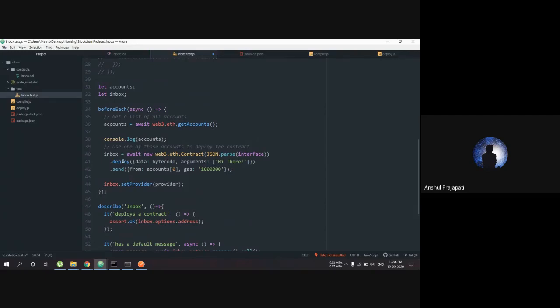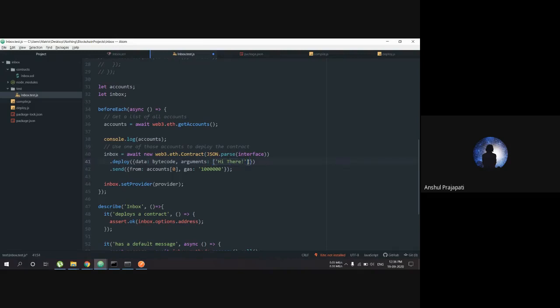So this is just a deploy statement, a starter code you have to use every time you are deploying something. So inbox is what it returns, web3.eth.Contract. This is a class which is going to create the contract and deploy it on the network. For deploying, we are giving it the bytecode. And what are the arguments? The argument is the initial message which we are going to give to the Ethereum network.